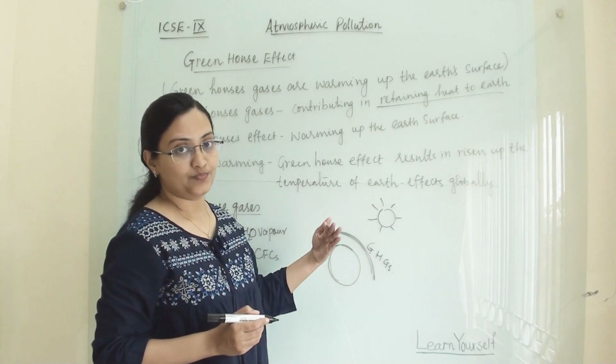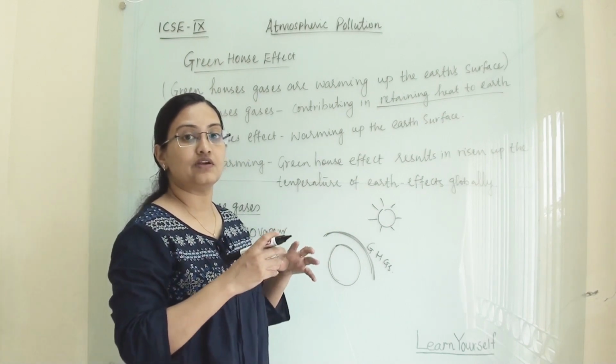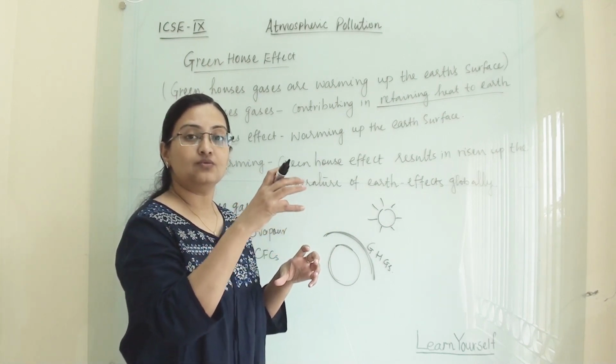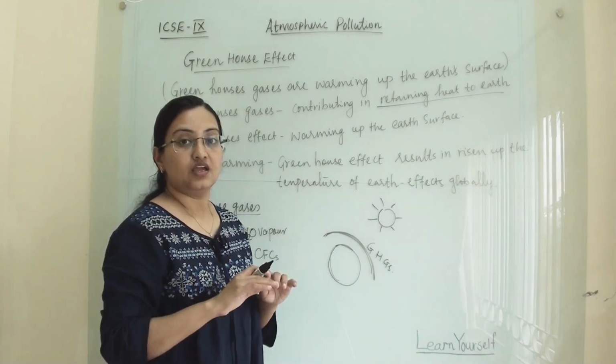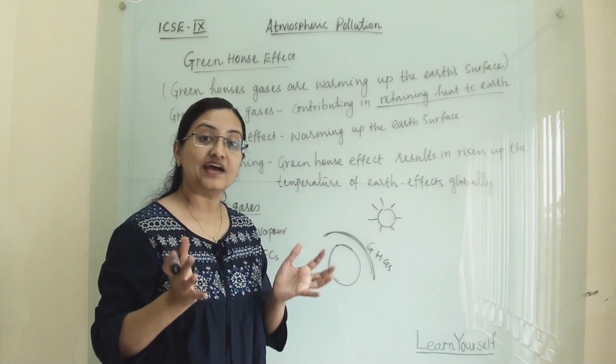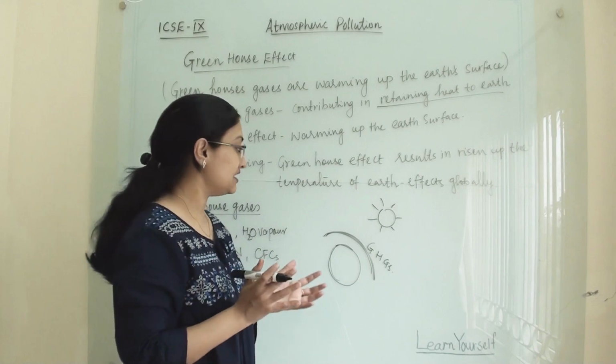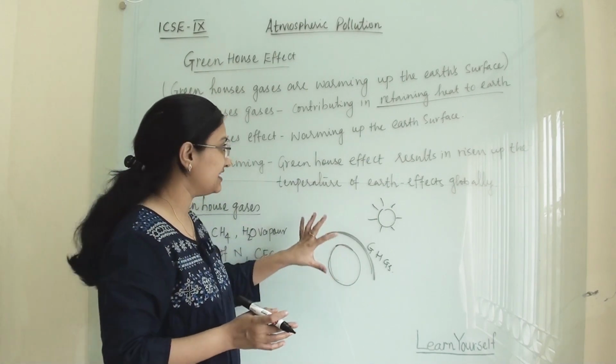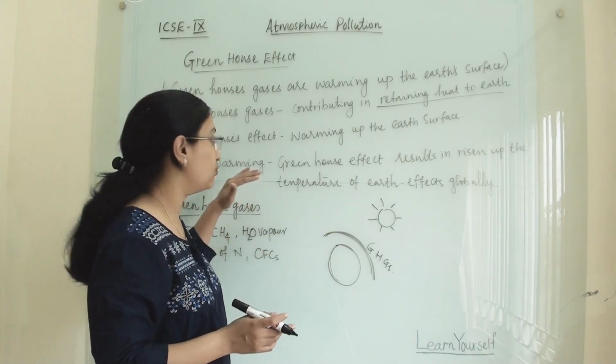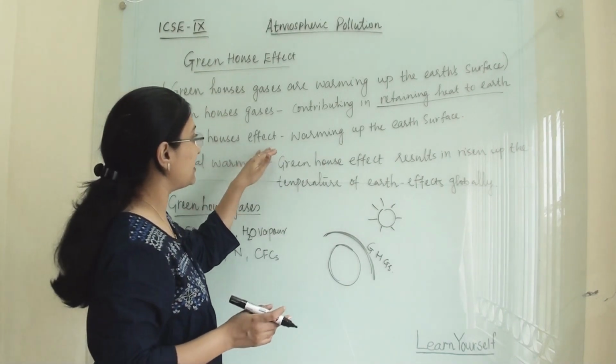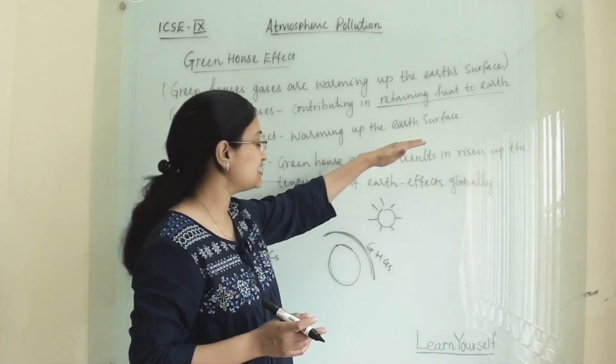will rise. Now this temperature will not rise in any one particular region, but it will rise on the whole entire earth. So that's why it is happening globally, and that's why it is known as global warming. Greenhouse effect is warming up the earth's surface.